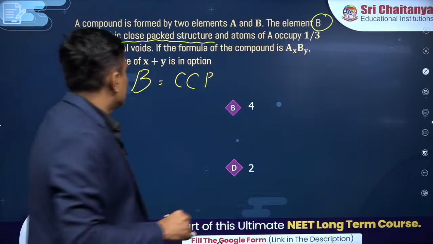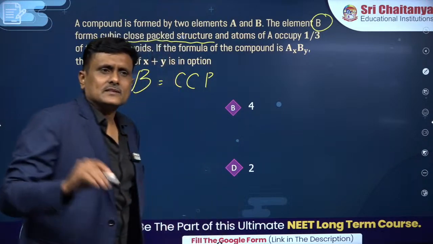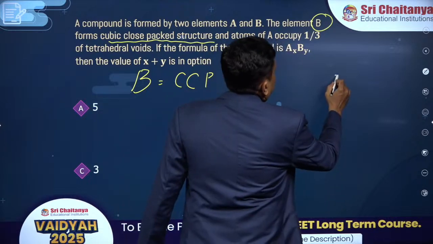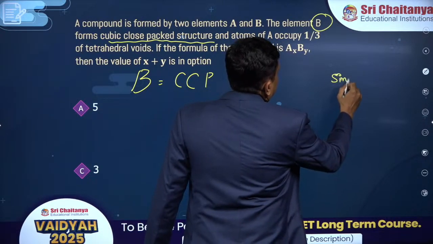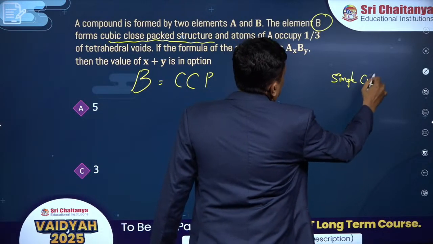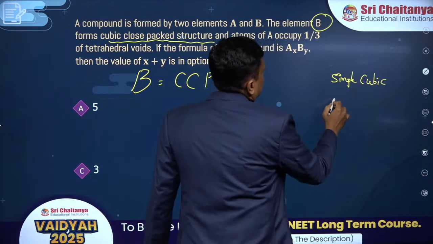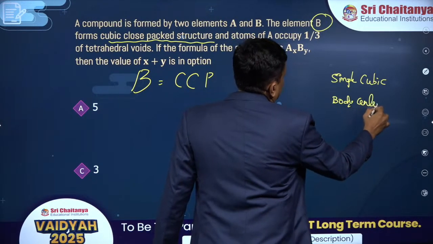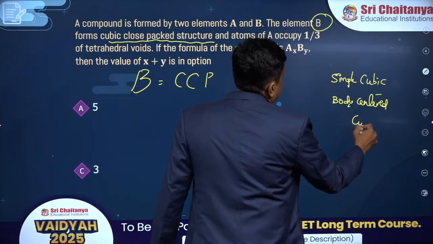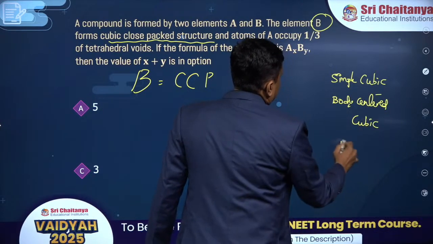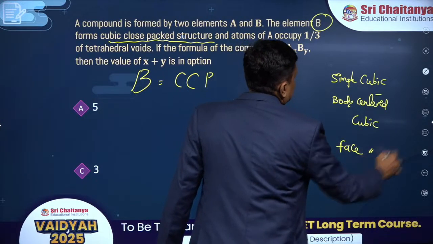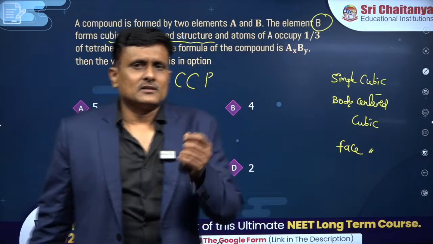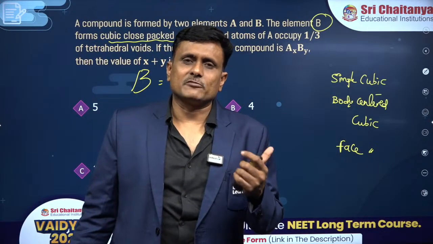All right, so CCP, in a cubic lattice, you have simple cubic. Let me write all the lattices at a glance. Then you have body centered cubic, and then you have face centered cubic. There are three lattices that you have studied, isn't it? Small topic, so let me quickly wind it up.